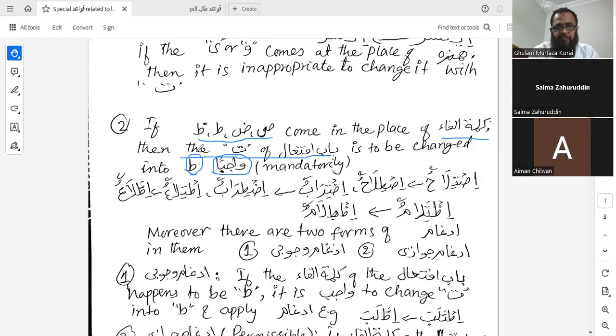So let's see the example. Here swad comes in kalimatul fa, and zod comes in kalimatul fa. So first of all, it is istilahun. Now this ta is going to be changed into ta, so it will be istilahun.